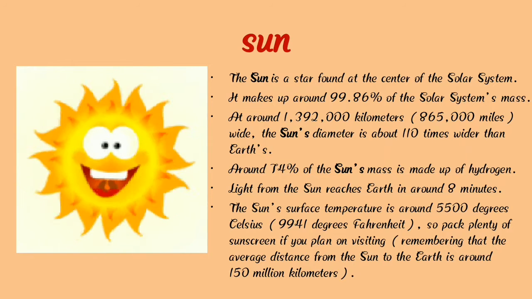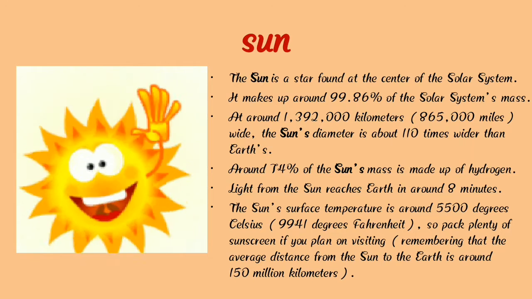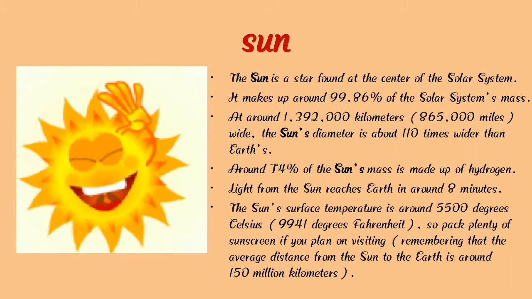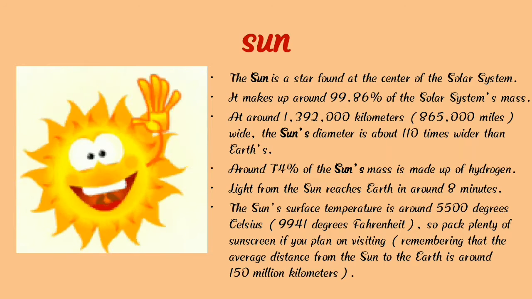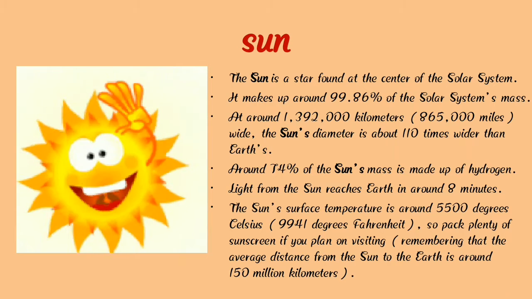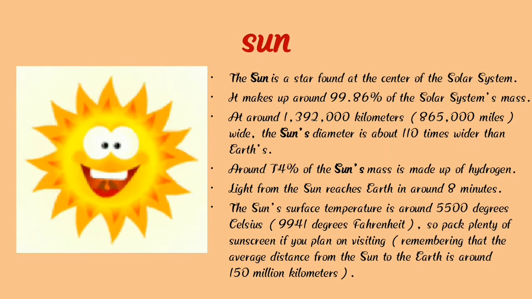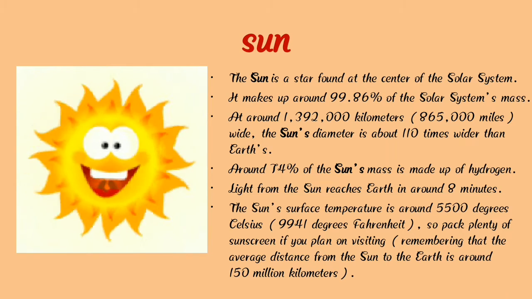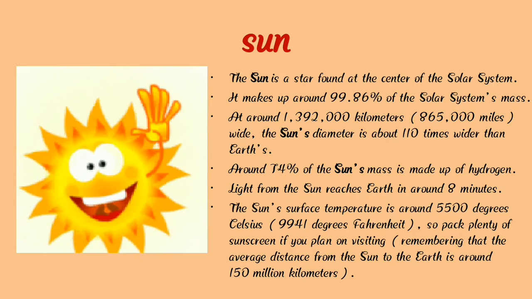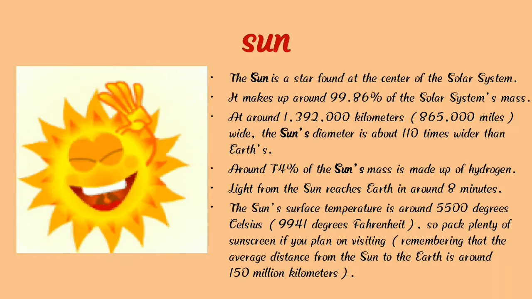Remember that the average distance from the Sun to the Earth is around 150 million kilometers. The Sun is the star found at the center of the solar system, and it makes up around 99.86% of the solar system's mass.